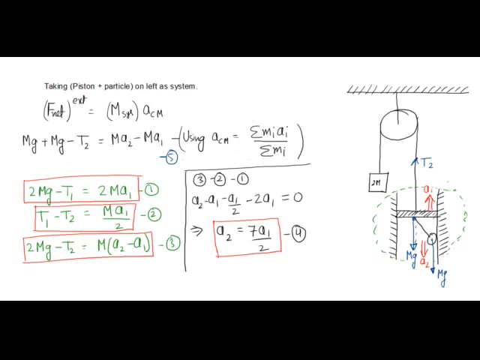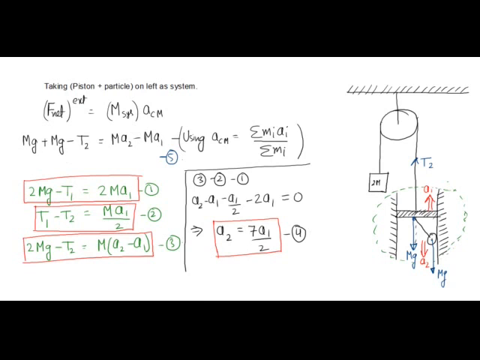So msys into ACM can be written as sigma mi ai. So sigma mi ai is m into a2 in downward direction plus m into a1 in upward direction, which is m into a2 minus m into a1, because I have taken my downward direction as positive.